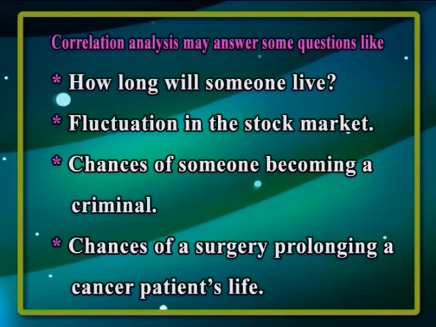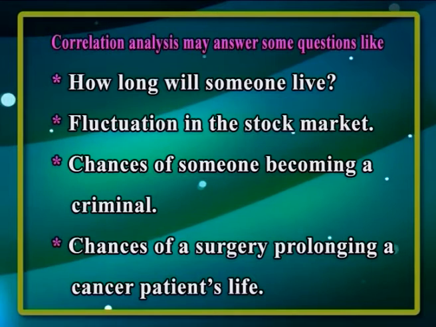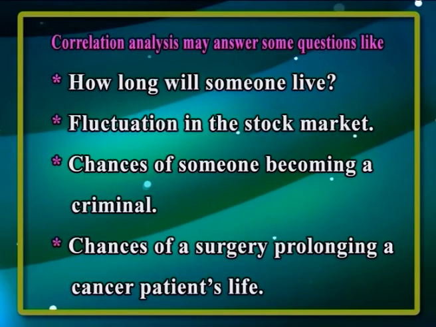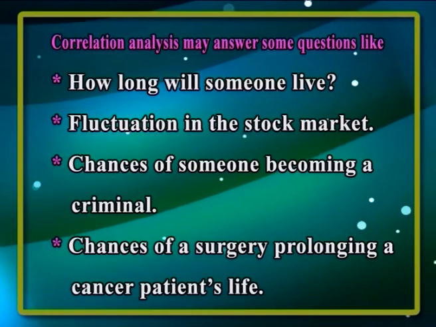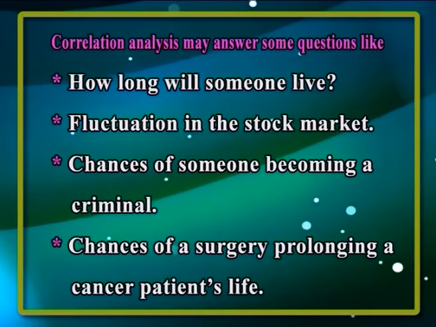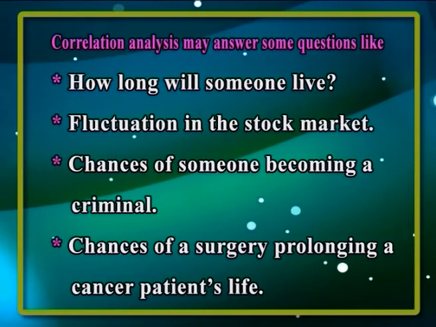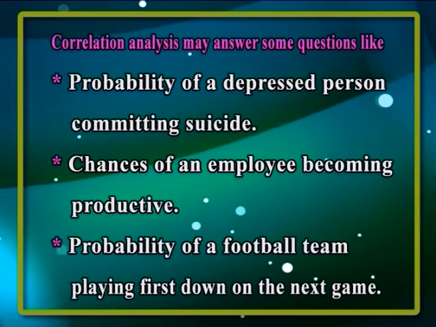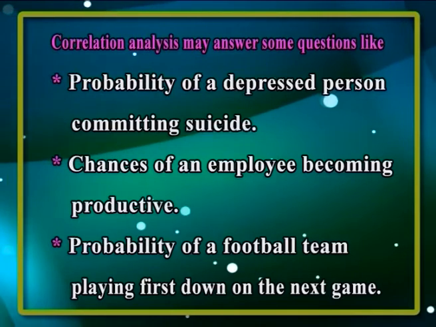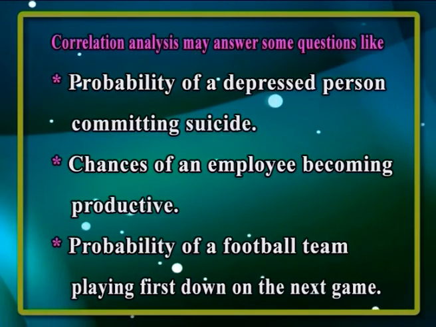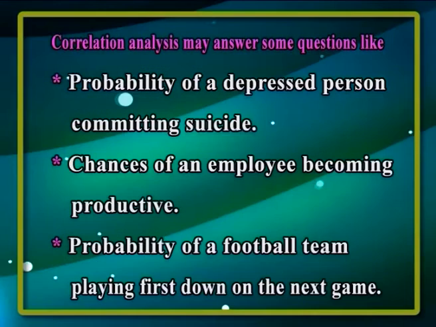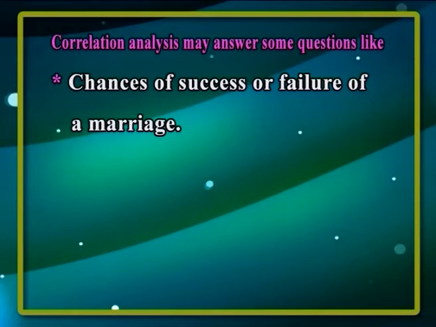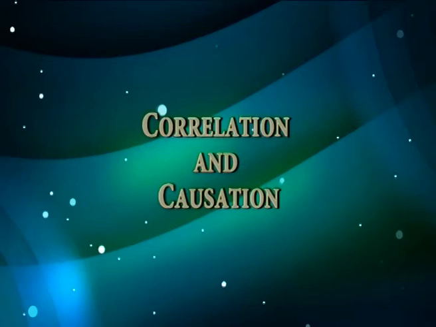Correlation analysis may answer some questions like: how long will someone live? Fluctuation in the stock market, the chances of someone becoming a criminal, the chances of a surgery prolonging a cancer patient's life, the probability of a depressed person committing suicide, the chances of an employee becoming productive, the probability of a football team playing first down on the next game, and also the chances of success or failure of a marriage.